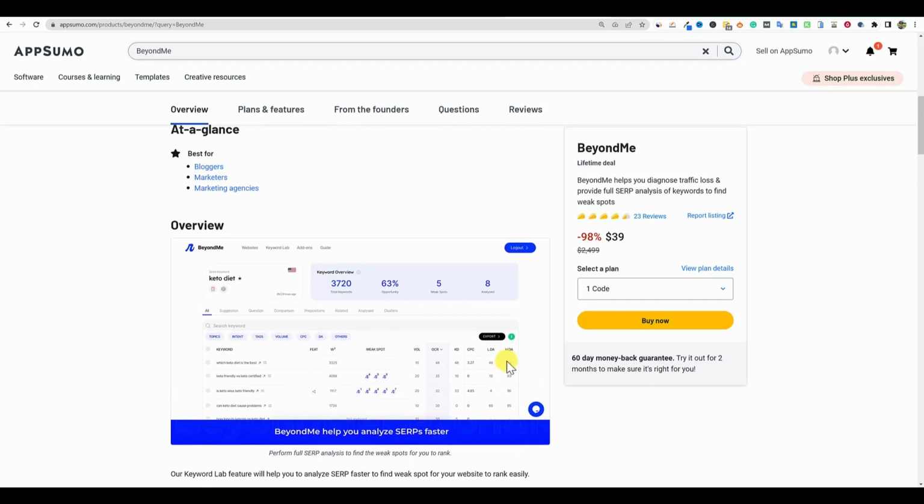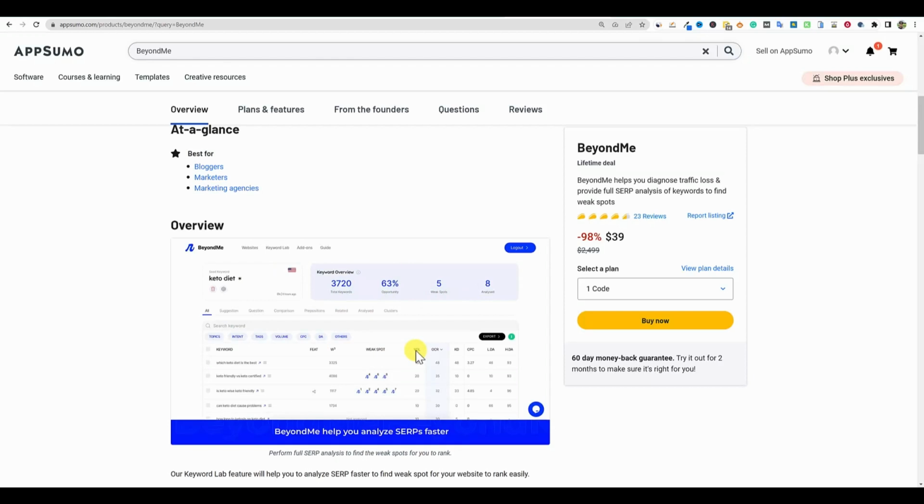So you can obviously see when you have these little weak spots, I believe they are trying to do something similar to what Lowfruits does, which is identify if there's forums or Reddit or social media ranking in the top 10 for a keyword. Then it's a good signal that if you wrote a blog post about that and answered the question very comprehensively, you would have a good chance of ranking. So it does have these different opportunity metrics and so forth. So this is definitely an SEO tool and a major keyword research tool.